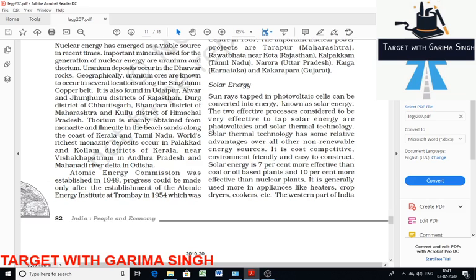Then solar energy. Sun energy is trapped by two methods, that is photovoltaic cell and solar thermal technology, and converted into electricity, which is called solar energy. It is 7% to 10% more effective than coal and oil based plants. Heaters, dryers, cookers and other heating appliances use solar energy more than others.